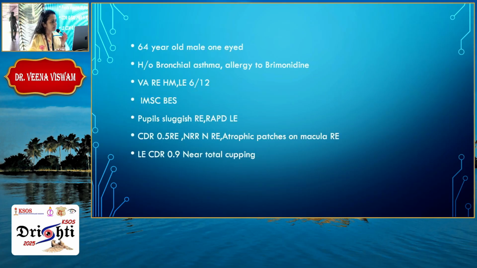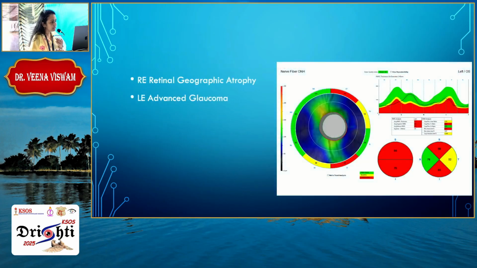This was a 64-year-old male, one-eyed patient with history of bronchial asthma, allergy to brimonidine. Visual acuity, right eye was hand movements, left eye 6/12, IMSC, pupil sluggish, RAPD in the left eye. CDR is 0.5 in the right eye, NRR normal in the right eye, the eye with low vision. In the left eye, which had glaucoma, CDR is 0.9 with near total cupping. Right eye had retinal geographic atrophy, but disc was fairly normal. Left eye was the advanced glaucoma eye.